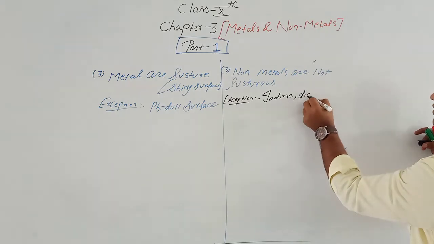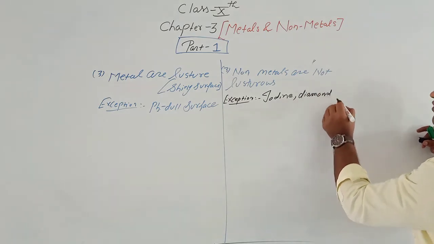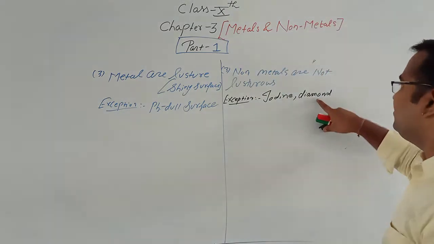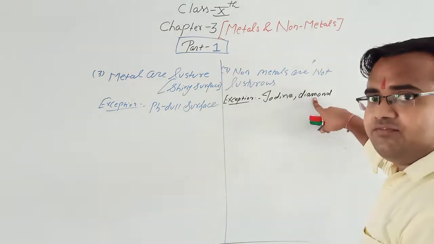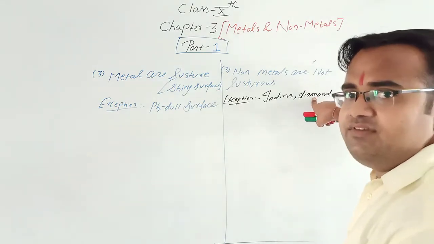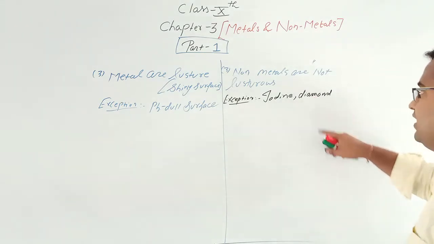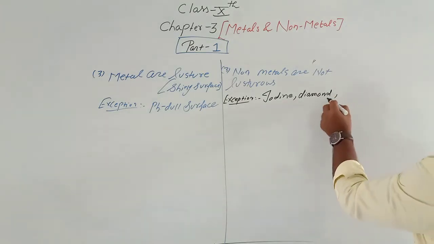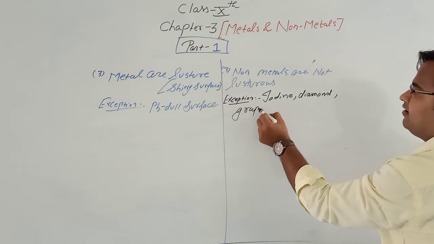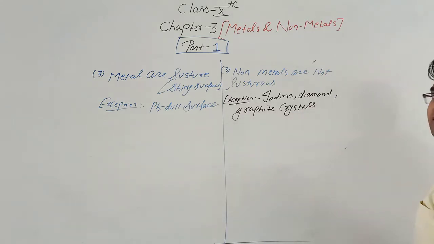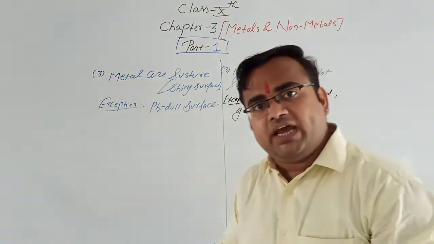Then diamond. Diamond is an allotrope of carbon, and it also has a shiny surface. Carbon is a non-metal, so diamond comes under non-metal, and it has a shiny surface. So we can write iodine, diamond, graphite crystals. Graphite crystals also have a shiny surface.